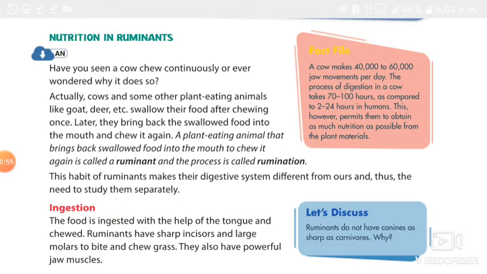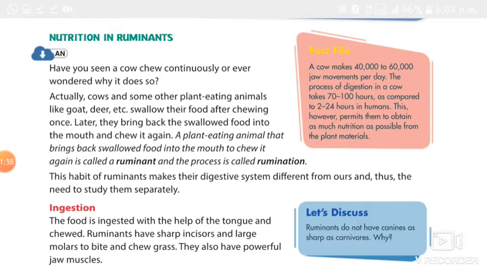You know that cows, deer, goats, buffaloes, camels, and yak all take plants, right? They swallow their food after chewing once. Again, they bring back the swallowed food into the mouth and chew it again. So these animals are called ruminants. The definition: a plant eating animal that brings back swallowed food into the mouth to chew it again is called a ruminant.